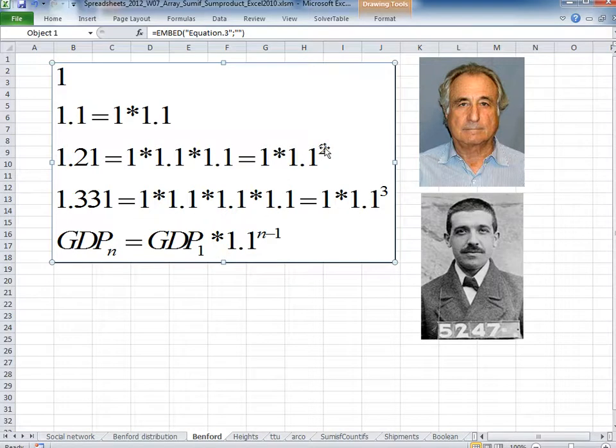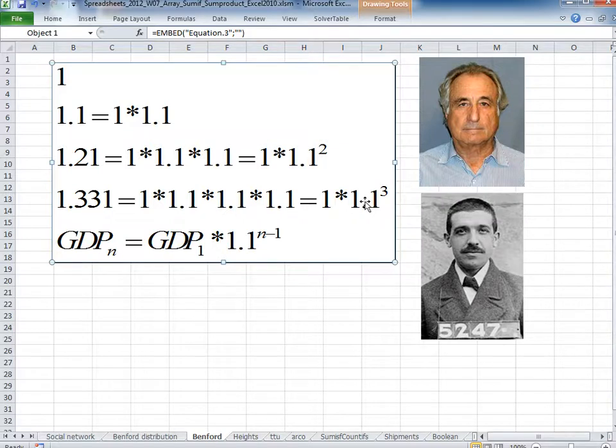In the fourth year, it's 1.331, which is 1 times growth in the second times growth in the third times growth in the fourth, which is 1 times 1.1 to the power of 3. Which shows us that if there is a continuous growth of 10%, we can actually move to another year by just taking 1 times 1.1 to the power of the number of years.